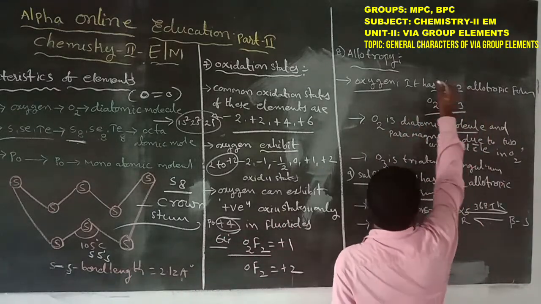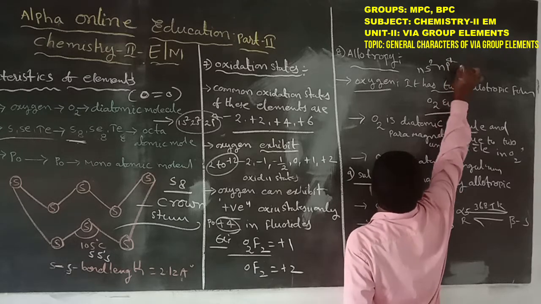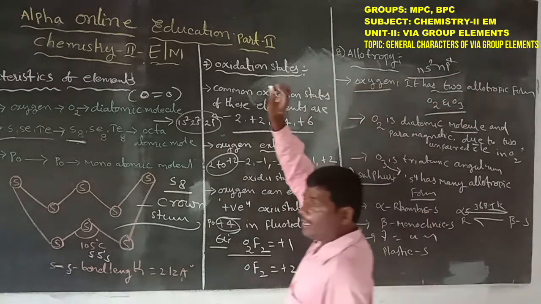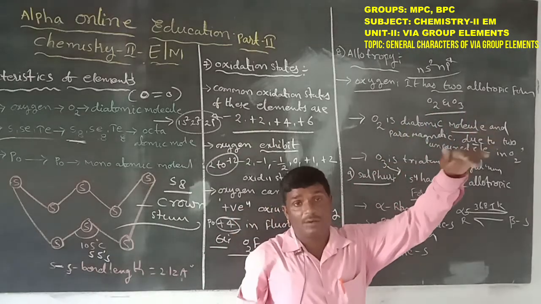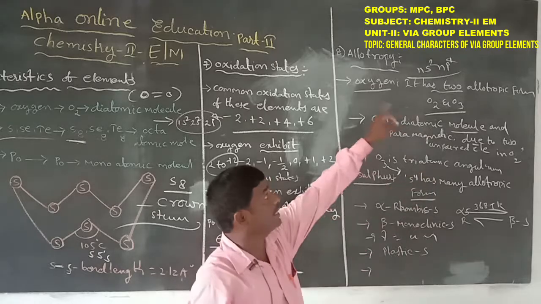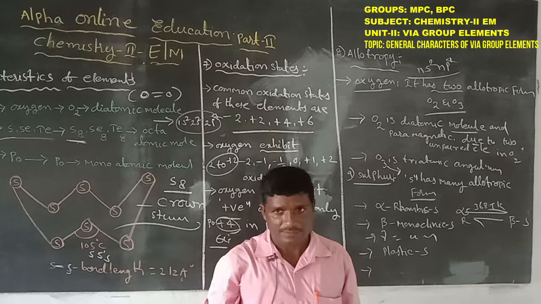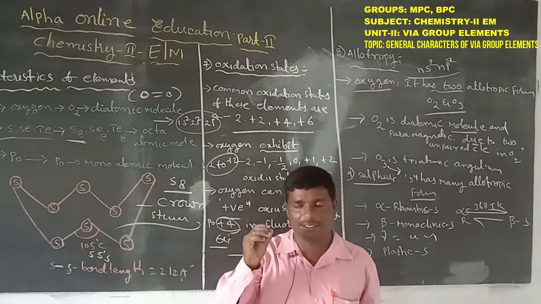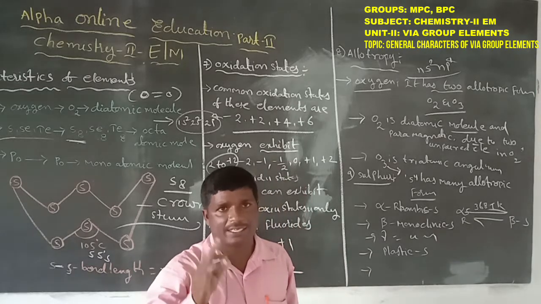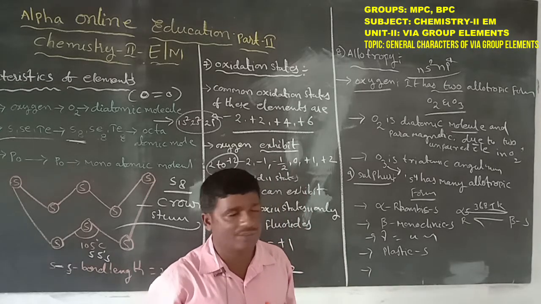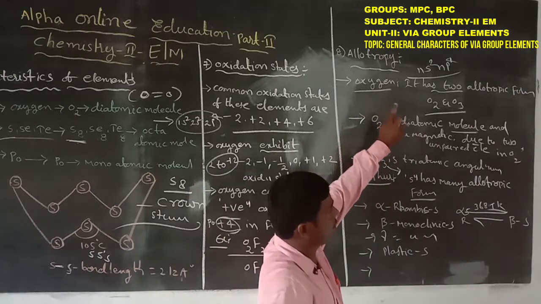The outermost valence electron configuration is ns2 np4, which gives the same chemical properties. Existence in more than one physical form with the same chemical properties is known as allotropy. In 6A group elements, the first element is oxygen.